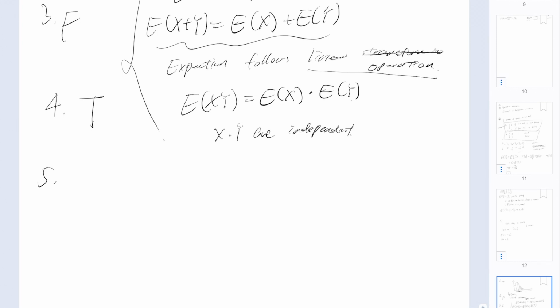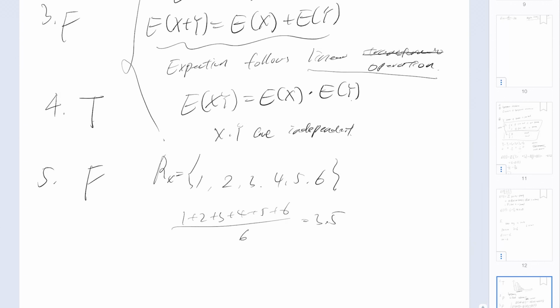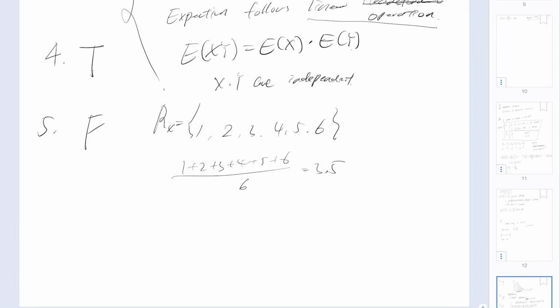And problem 5, the expected value E of X of a random variable X is always in the range of X. That is definitely wrong, because a counterexample is, for example, if I roll a six-sided die, so that's 1, 2, 3, 4, 5, 6. That's the range of X, but the expected value is (1 plus 2 plus 3 plus 4 plus 5 plus 6) over 6, which is 3.5. It is not in the range of X.